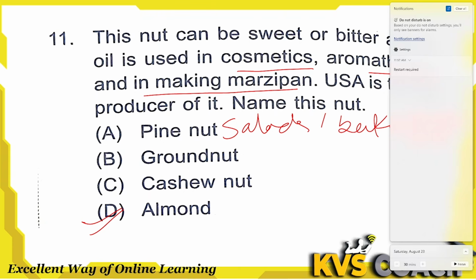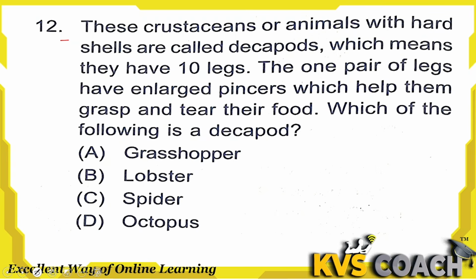Okay. Third one is cashew nut. Cashew nut, actually they are mainly used in the sunscreens. If I am talking about the cosmetics, so cashew nuts are used in sunscreens, and in many cuisines they are used as a snack, be it cashew nut. Okay. But for our question, right answer is option B.